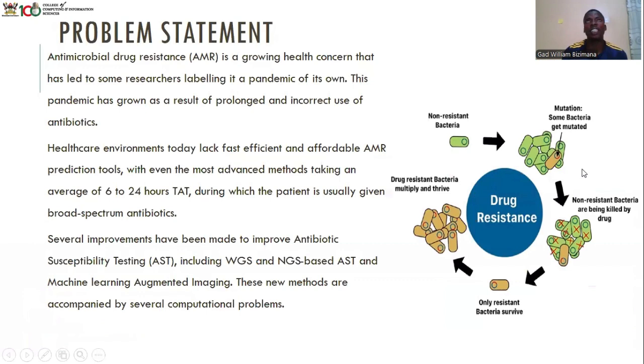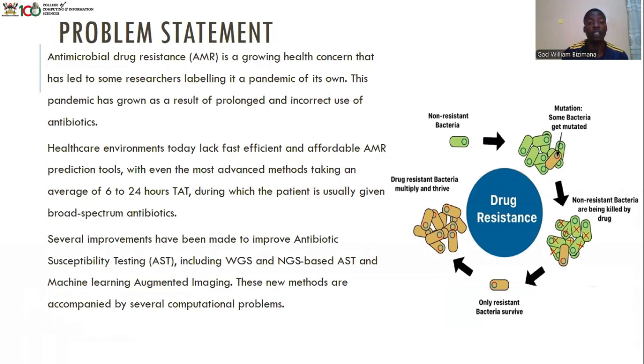Antimicrobial drug resistance has been a growing health concern due to prolonged and incorrect use of antibiotics. Particularly, healthcare environments lack fast, efficient, affordable antimicrobial resistance prediction tools.